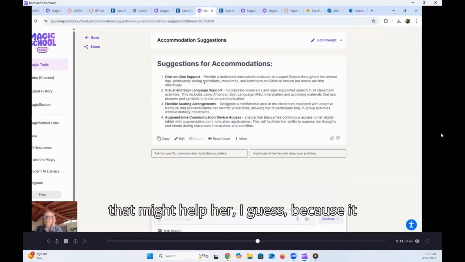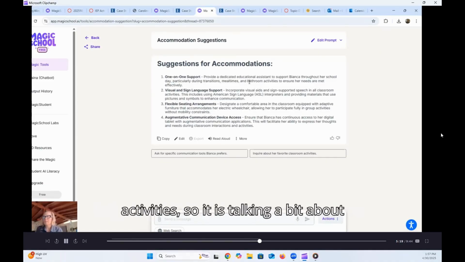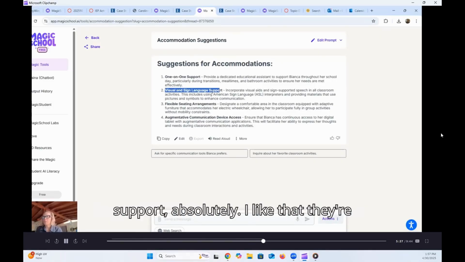That might help her, I guess, because it talks about transitions and then bathroom activities. So it is talking a bit about her mobility. We're talking about visual and sign language support. Absolutely. I like that they're incorporating American Sign Language.